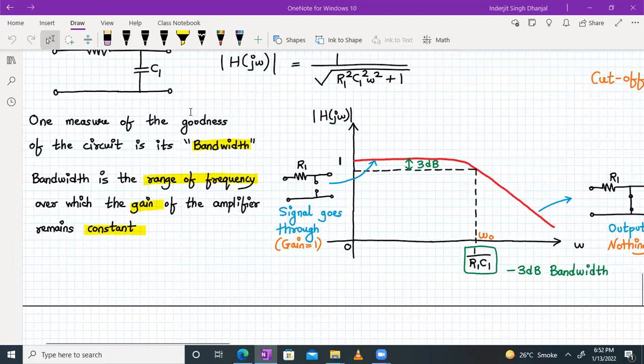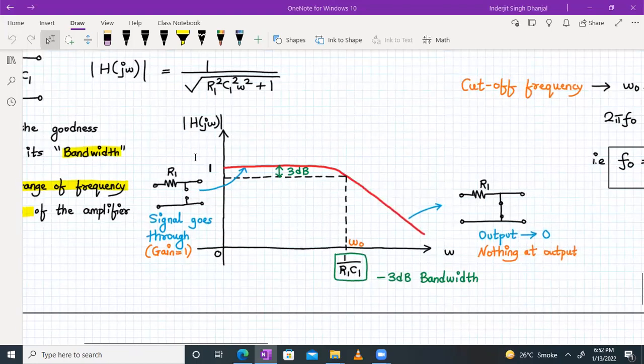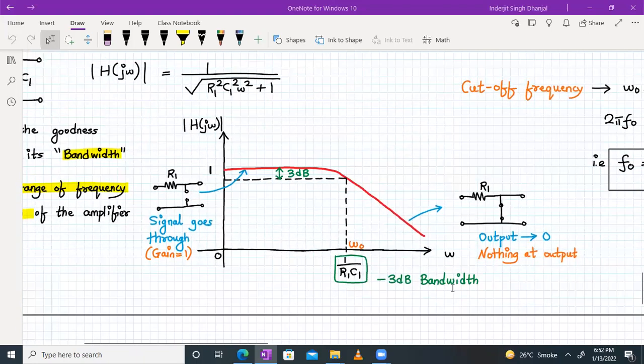Now, one measure of goodness of the circuit is its bandwidth. So what is bandwidth? The range of frequencies over which the gain of the amplifier almost remains constant. So over here, we have seen this typical behavior before. Today, we will be simulating the circuit in LT-Spice and verifying the same. So at low frequencies, the signal will go through when your capacitor might behave as an open circuit. So as it is, the signal will pass with a gain of 1. So that will happen for low frequencies.